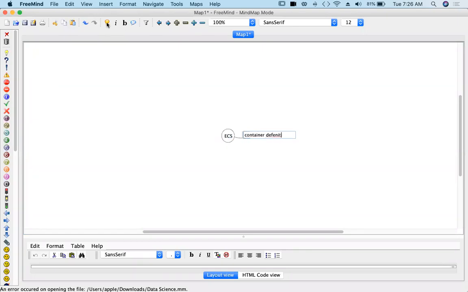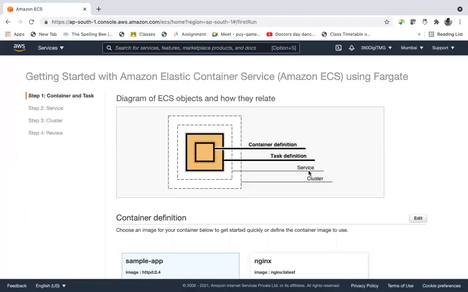Container definition, task definition, and then service cluster.